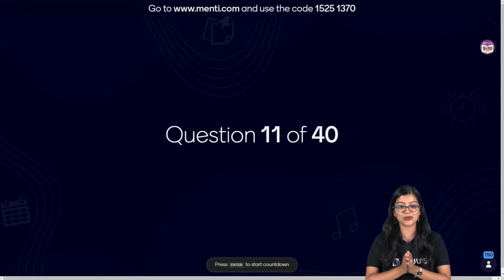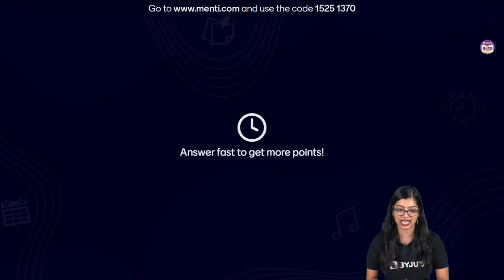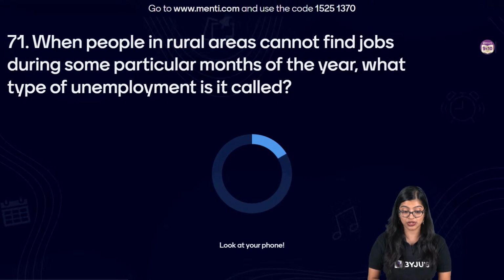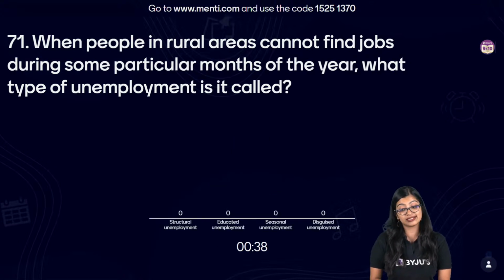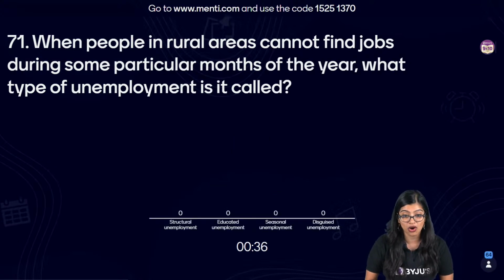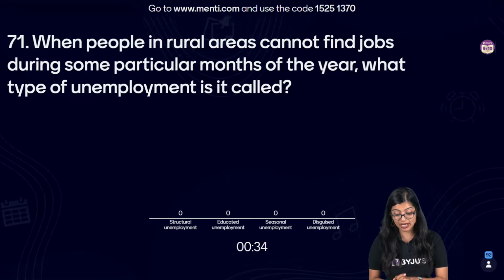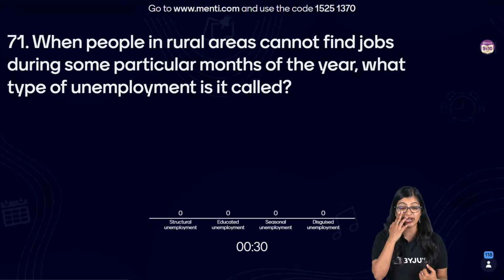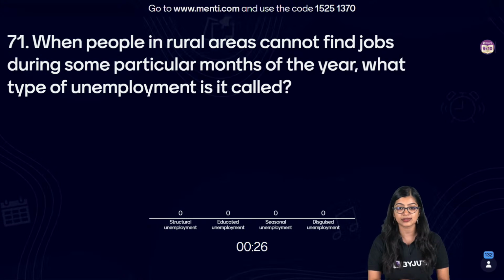And with this, of course, we shall go very quickly to the next set of 10 questions. Moving on to the next one. When people in rural areas cannot find jobs during some particular months of the year, what is this type of unemployment called? Structural unemployment, educated unemployment, seasonal unemployment, or disguised? I've already given you the answer to this, so I am sure that you will be able to get this.